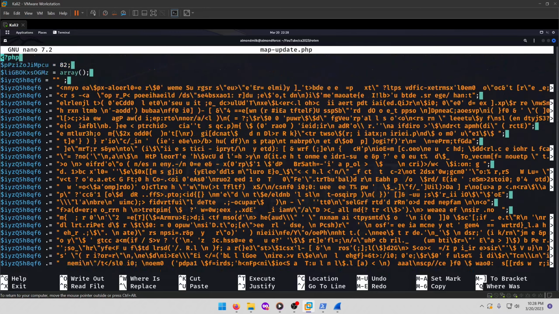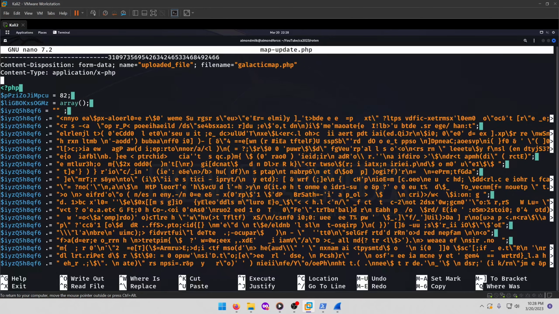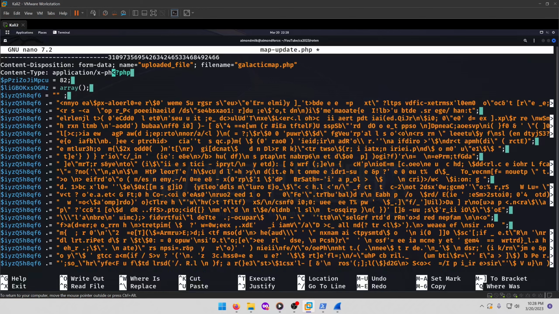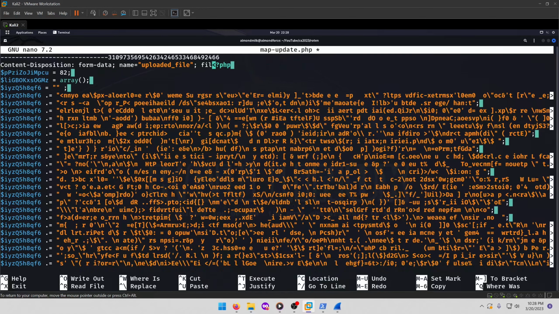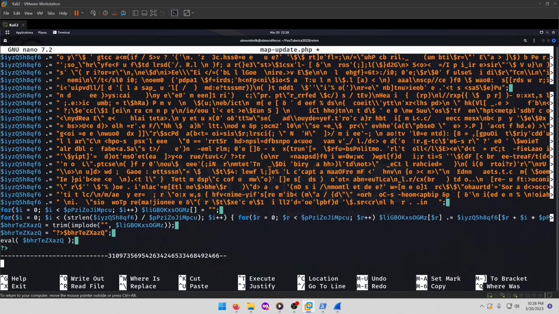We do need to clean this up a bit, because as it stands now, it won't properly run, probably because of all this extra text. We do want to actually check and see what this is actually doing. So we'll get rid of the extra bytes of data there. And down here, I don't think we really want this to execute, so I'm going to comment that out. That's what that eval is going to do. It's going to try to execute all this obfuscated code. And instead, we're just going to echo out